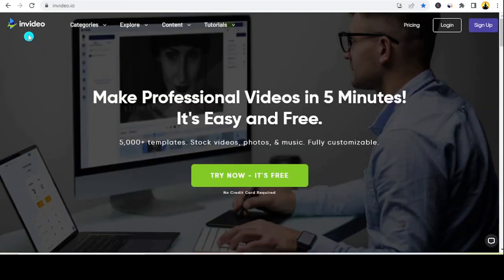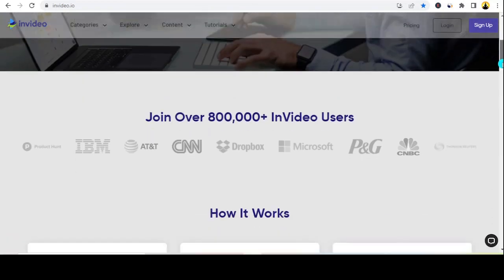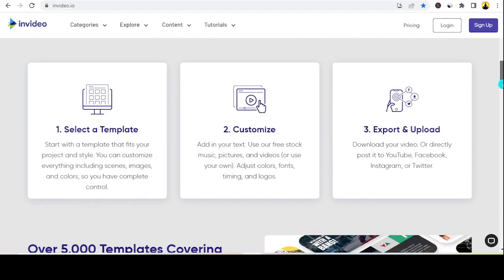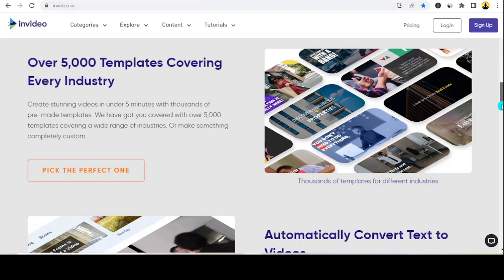Now we're going to use a software called InVideo, which will create a video about benefits of eating garlic for us. InVideo is by far the most advanced video creator software which can help you turn text into videos.